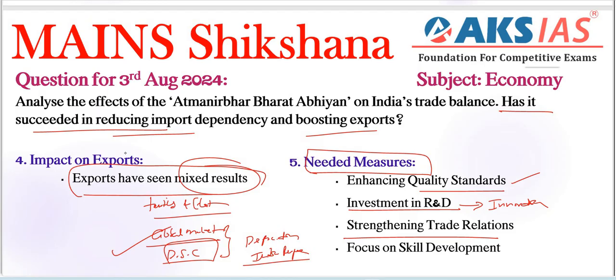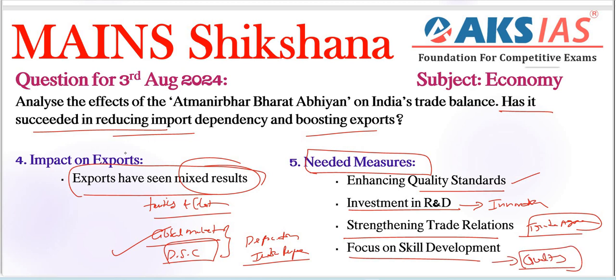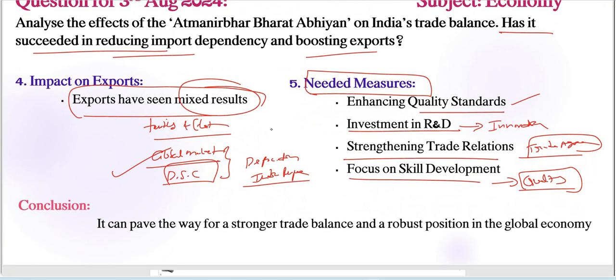India needs to enhance trade relations and negotiate favorable trade agreements to expand its export market, right? Next, focus on skill development. Investing in skill development will ensure a skilled workforce, crucial especially for the high quality manufacturing sector, right? All these needed measures need to be written here before concluding our answer.